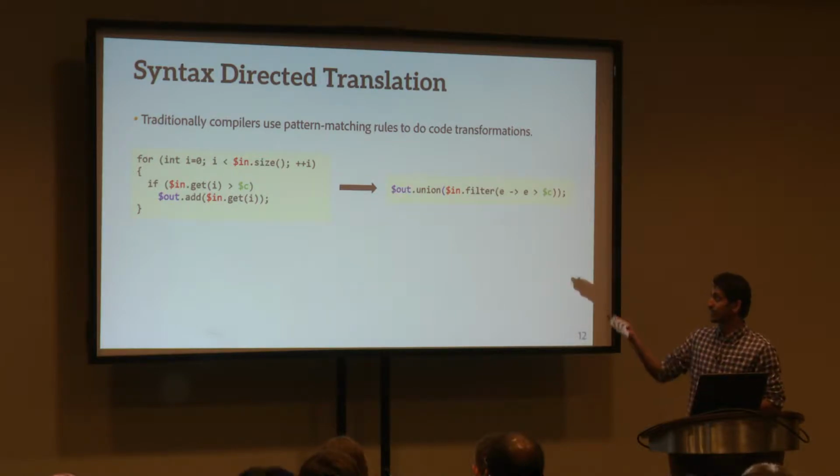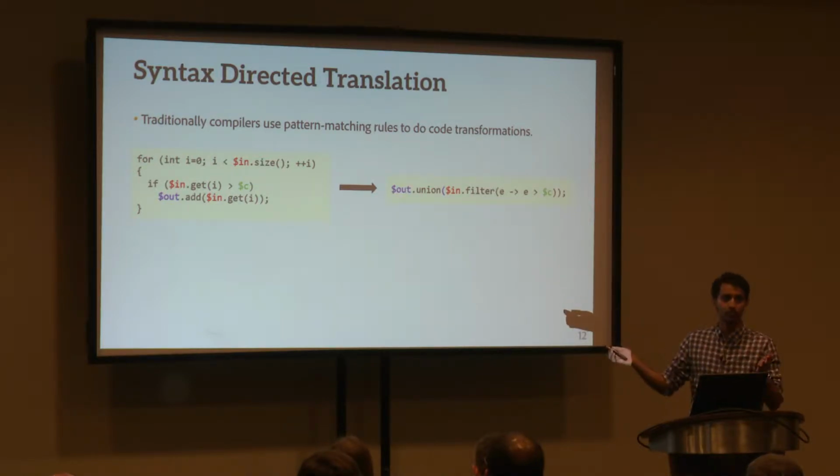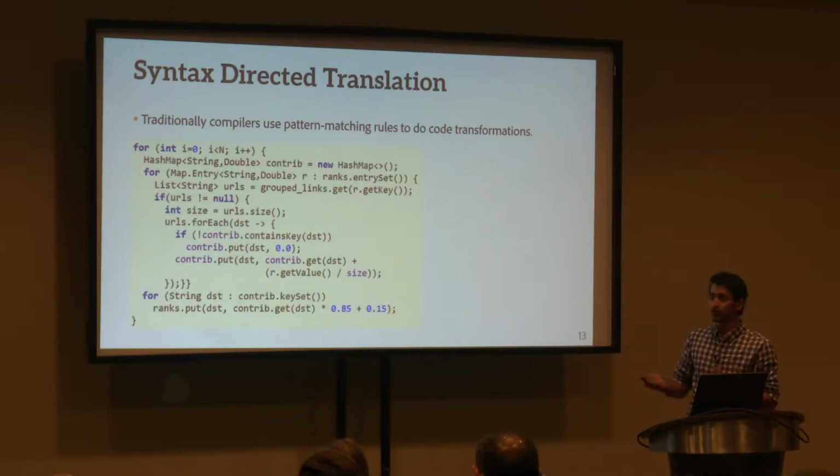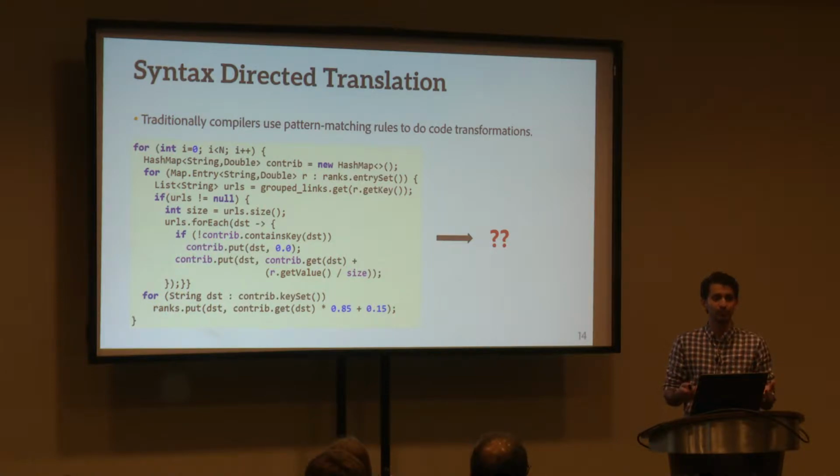The problem is, if your code has just these simple code fragments in this nicely written form, you can define these rules. But in the real world, you have more complex code fragments. Here's a simple implementation of the PageRank algorithm doing n iterations. The set of rules that you need to translate this to MapReduce is not obvious. Even if you were to design a set of rules that could do this translation, those rules would still probably be very brittle to code pattern changes, and just some syntactic changes might break them.